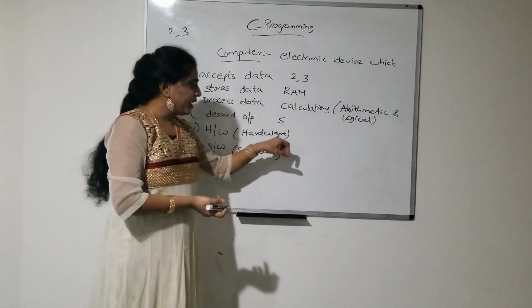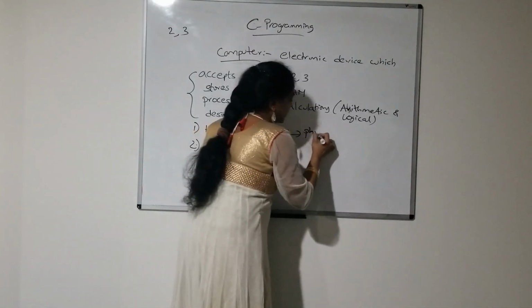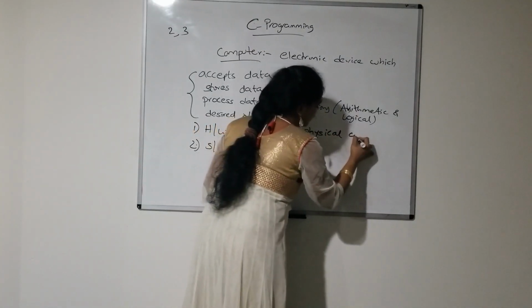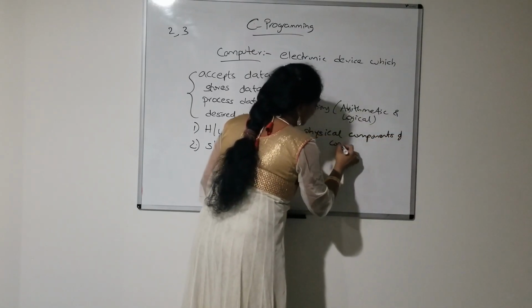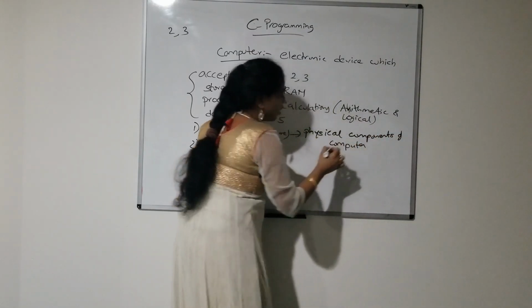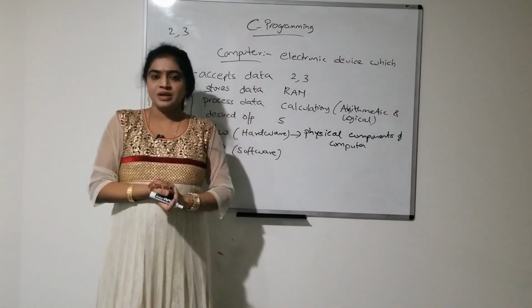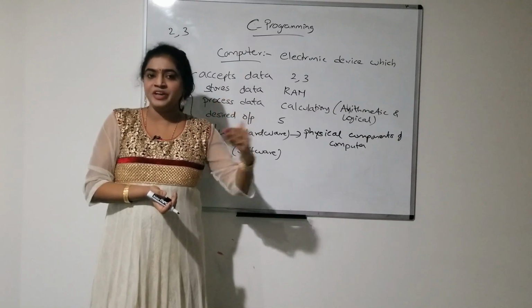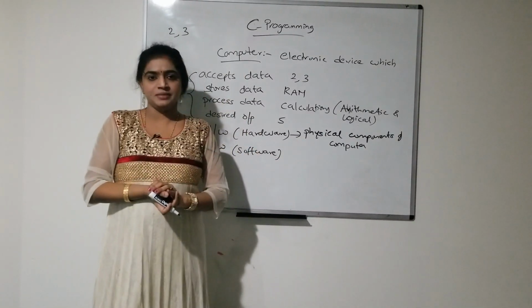So what is meant by hardware? Hardware is nothing but the physical components of the computer. Physical components means those which we can touch and which we can feel.